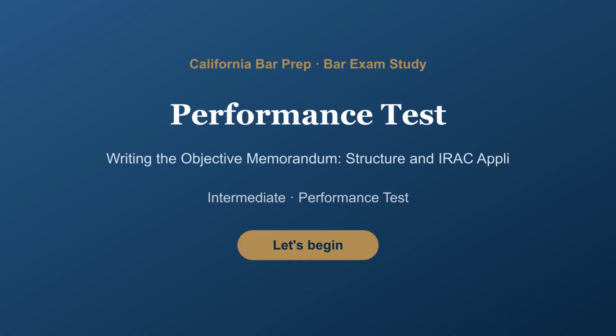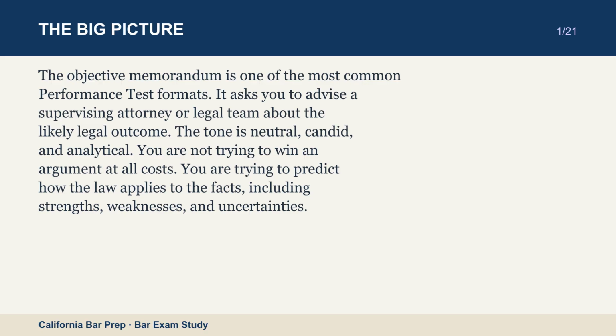In this lesson, performance test, writing the Objective Memorandum, structure and IRAC application to PT facts. Let's begin. The Objective Memorandum is one of the most common performance test formats. It asks you to advise a supervising attorney or legal team about the likely legal outcome. The tone is neutral, candid, and analytical. You are not trying to win an argument at all costs. You are trying to predict how the law applies to the facts, including strengths, weaknesses, and uncertainties.